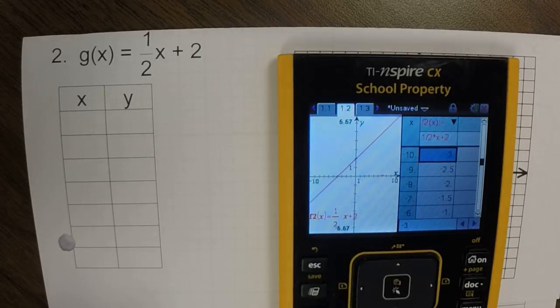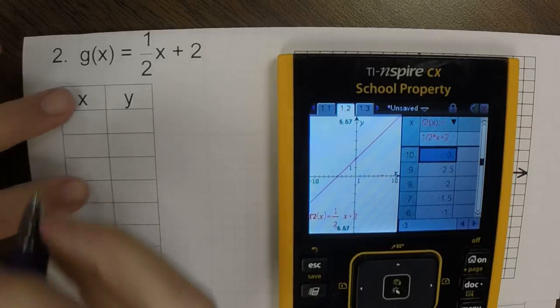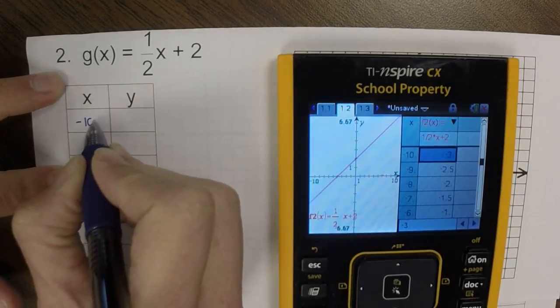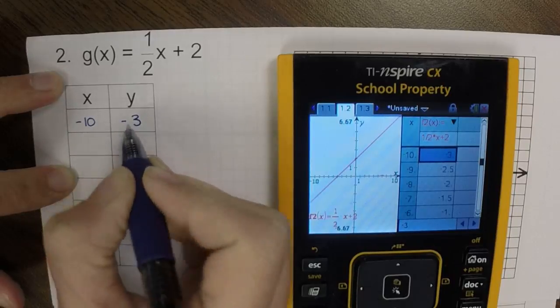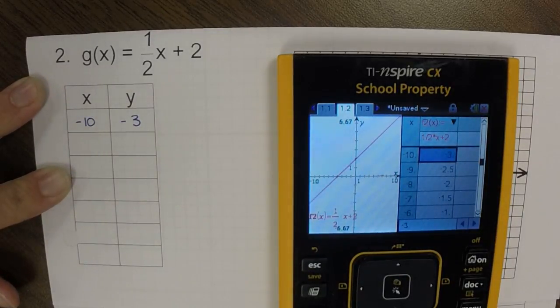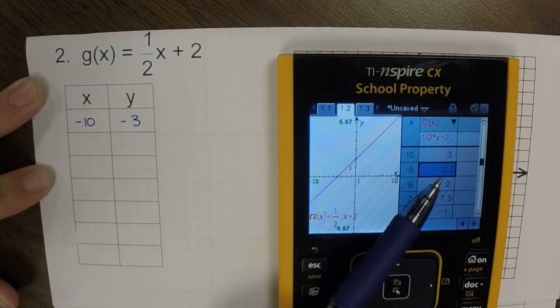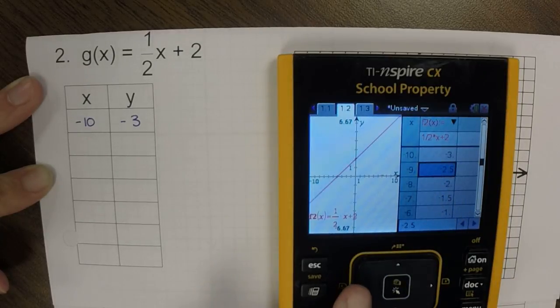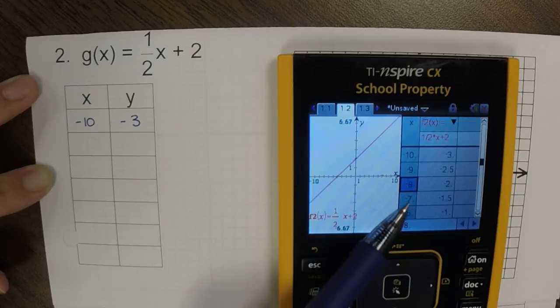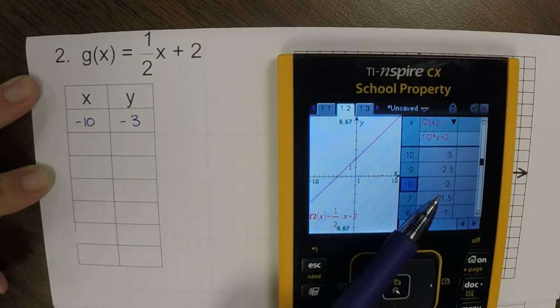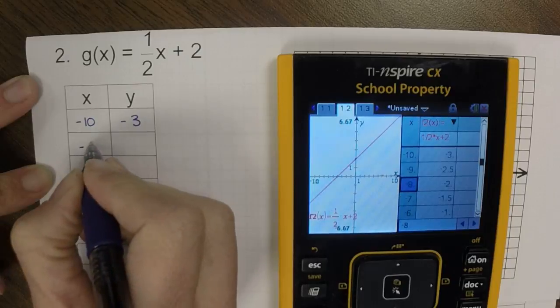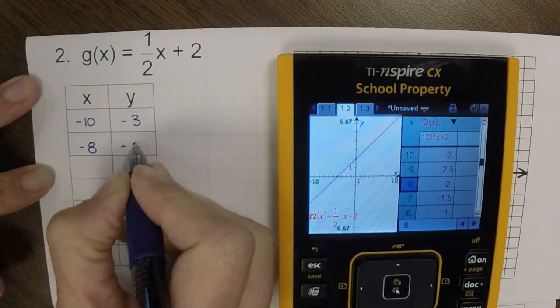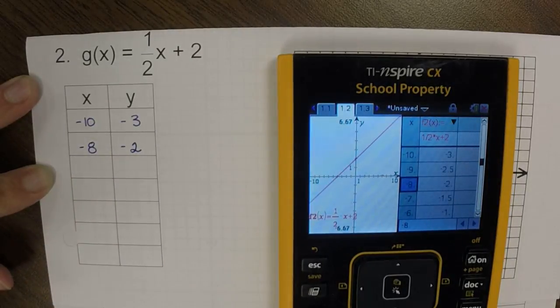Does that fit on my coordinate plane? Yes. So I would go ahead and put -10, -3 in my table. But when I go to the next one, it says -9, -2.5. We don't want to have to try to graph that, so we're going to skip that and see if we can look at the next point. Well, the next point says -8, -2. That does fit on my coordinate plane and it's whole numbers, so it's easier to graph.